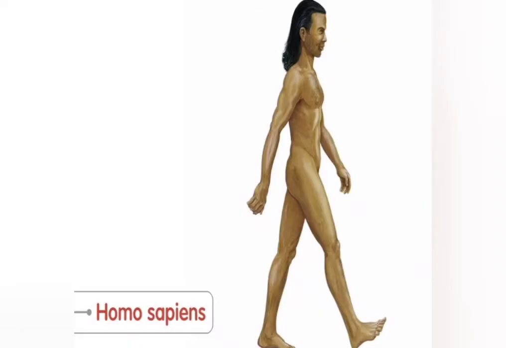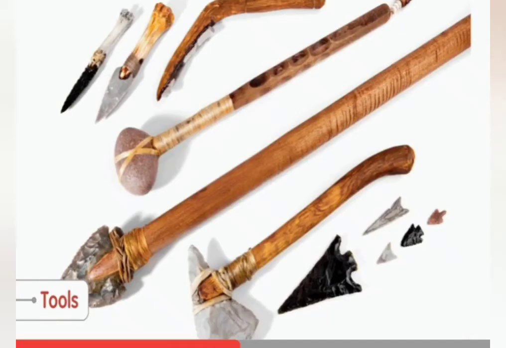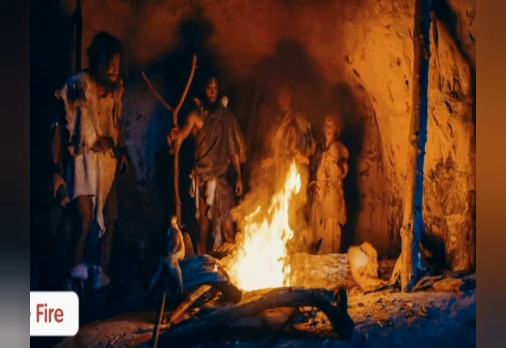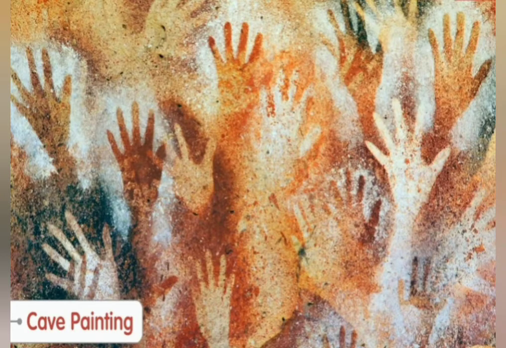Homo sapiens, which evolved from their predecessors, were tall and not very heavy. They were skilled hunter-gatherers. They used complex tools. They could control fire very well and expressed themselves through cave paintings.